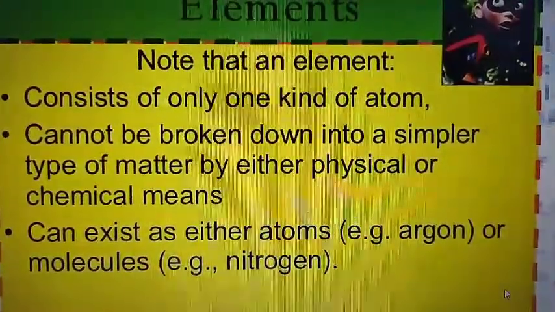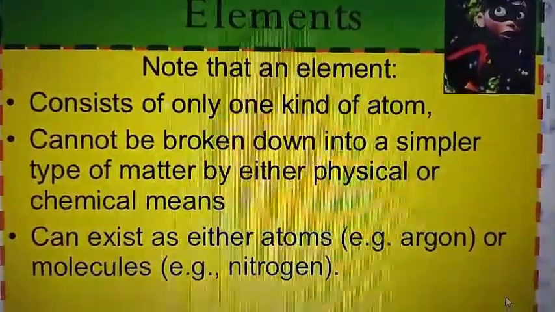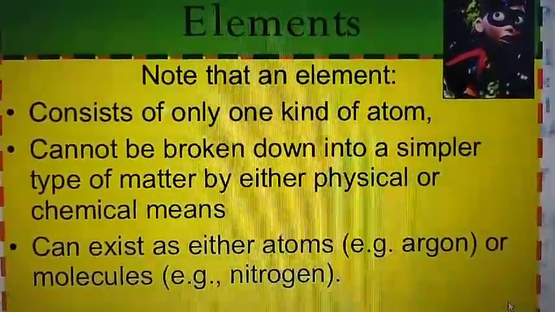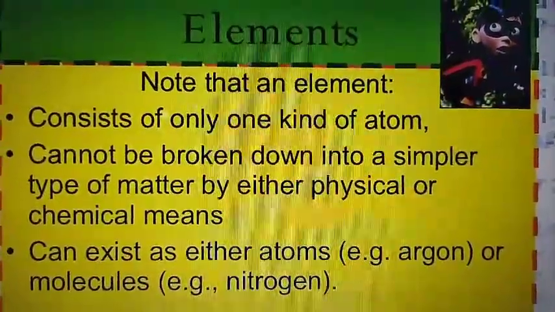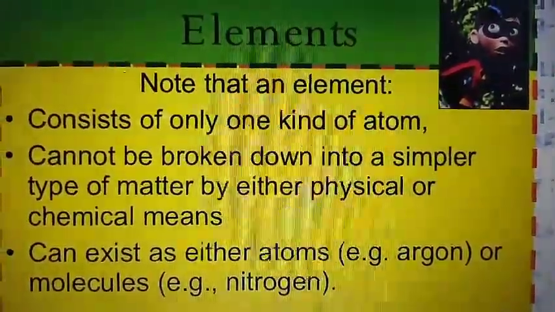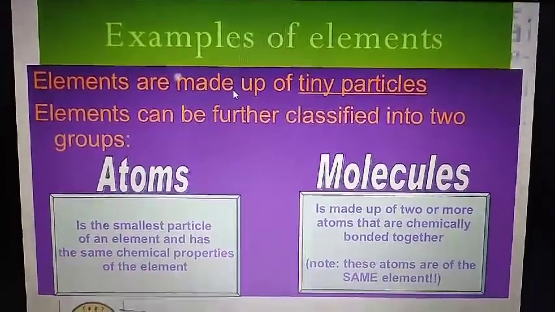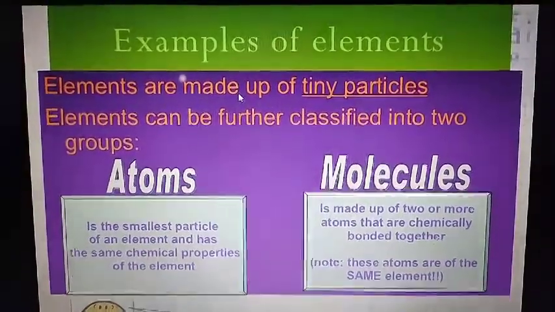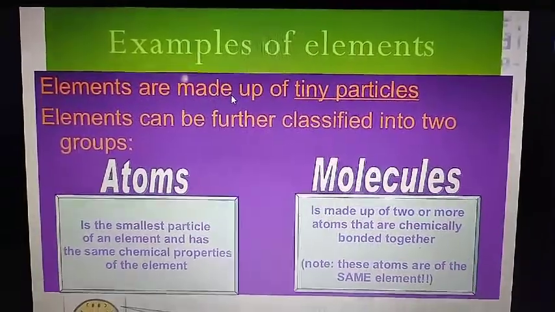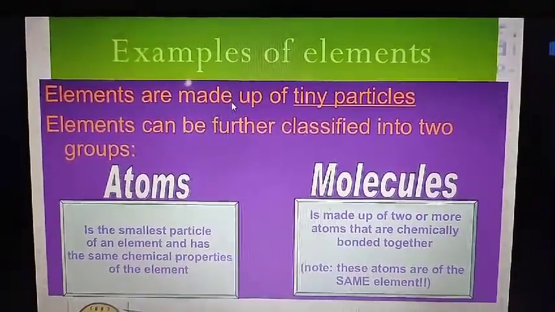So that is why those gases can exist in atomic form, like argon, neon, krypton, xenon, radon. These can exist as atoms. Now see the examples of elements. Elements are made up of tiny particles and these can be classified into two groups, that is atoms or molecules. Whenever you see atoms or molecules, those are examples of elements.